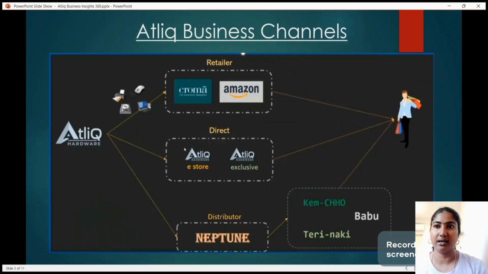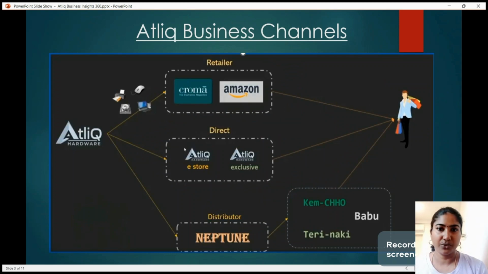In retailers, there are customers like Chroma, Amazon, Flipkart, and so on. Direct means AtliQ has its own stores. One is the AtliQ e-store, and another one is AtliQ Exclusive. The AtliQ e-store is an online store, and AtliQ Exclusive is a physical store. And there is another channel called distributor. For example, Neptune is one of the customers as a distributor.